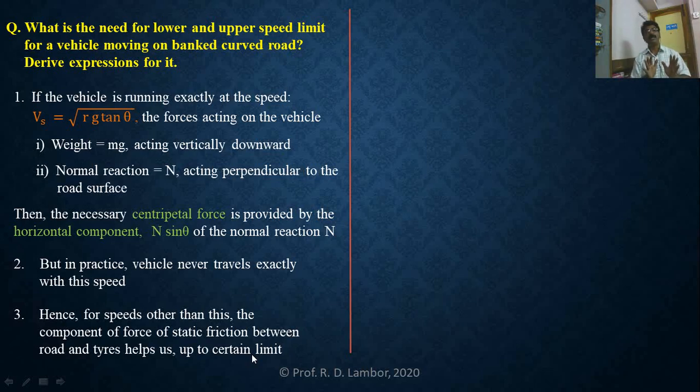So in this way, this is the need for lower and upper limit for a vehicle moving along a banked curved road. Because if your speed is less than most safe speed, greater than most safe speed, then along with n sin theta, the horizontal component of normal reaction, there is a component of force of friction, which is helping us, but up to certain limit.